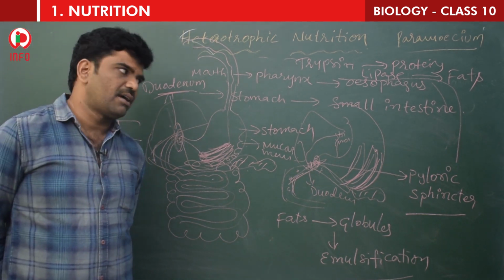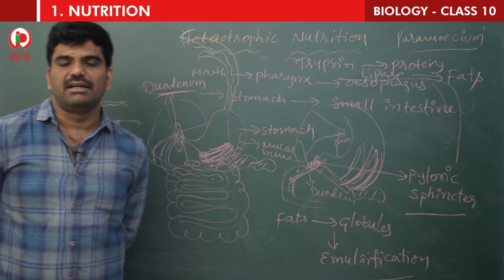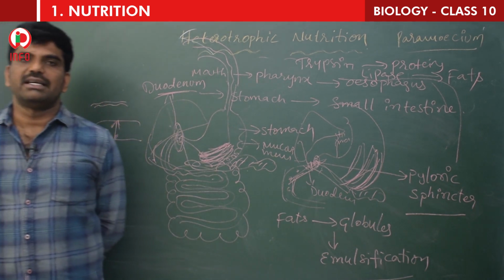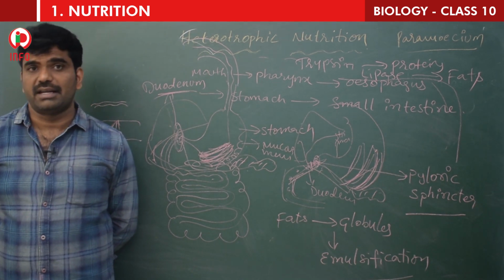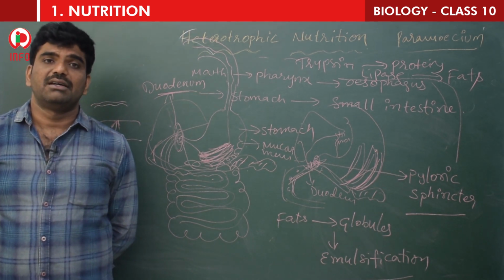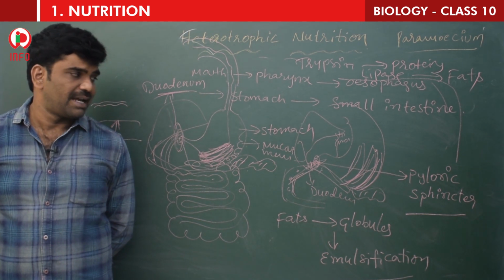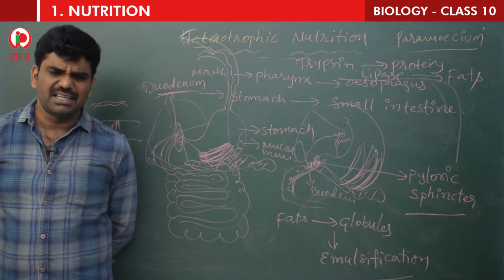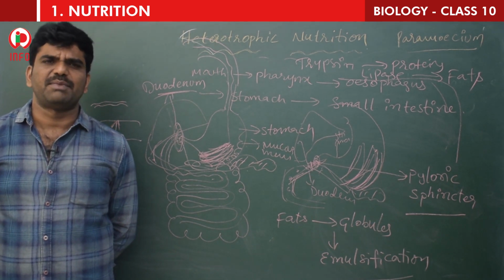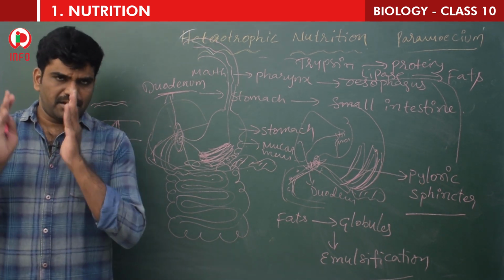So once again, carbohydrate breakdown takes place in the intestine. Even the pancreatic juice releases enzymes called amylase, lipase, trypsin, chymotrypsin. About these enzymes in detail we will learn on the next page, that is the enzyme chart.